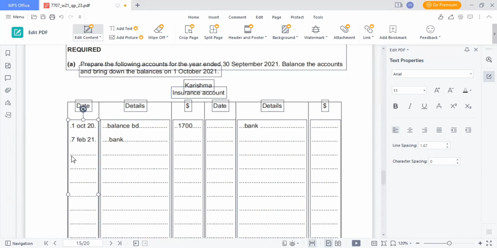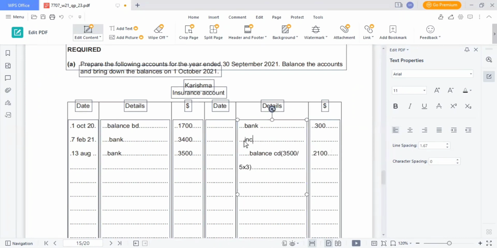Then we have 13 August bank of 3400 and 3500 and 300 and balance CD was 3500 that we paid on 13 August that covered 5 months divided by 5 and 3 months were prepaid divided by 3 that will be 2100.